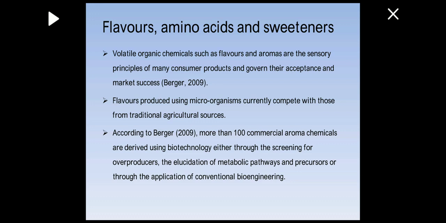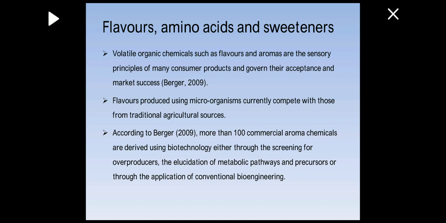That is because of the addition of those high value elements or compounds added to that packaged or tinned food as a result of microbial fermentation, and that's why those packaged products become very acceptable to the consumer, and their sale is very high. So flavors produced using microorganisms currently compete with those from traditional agriculture sources. Flavor is one of the important sectors within the food industry, where a food product has a specific flavor.